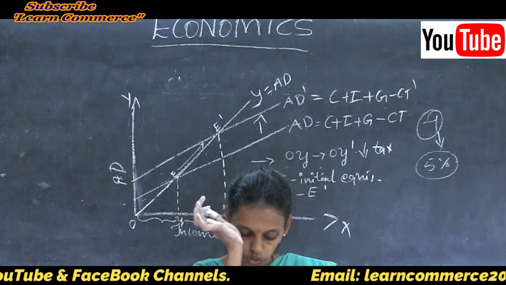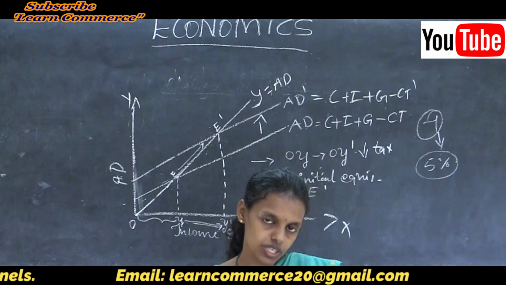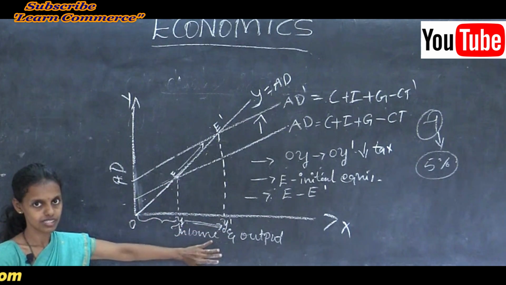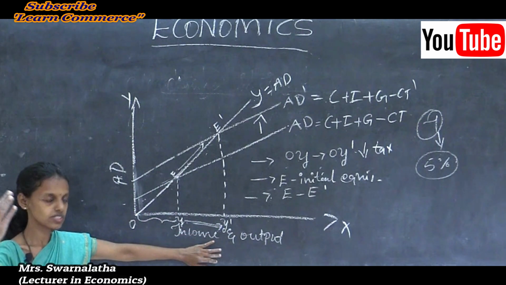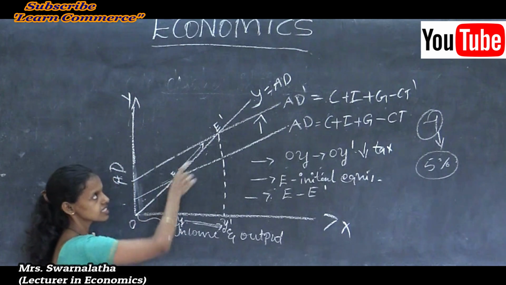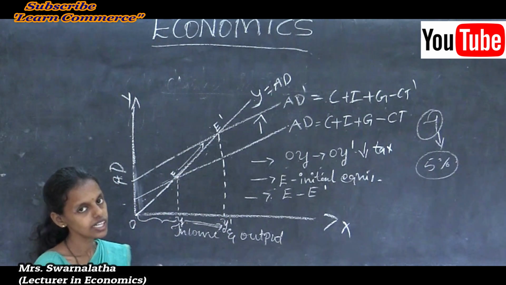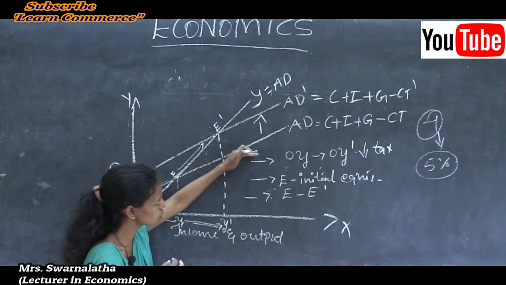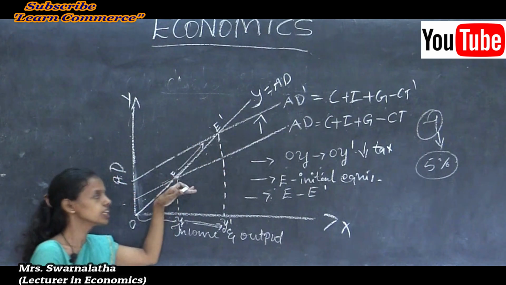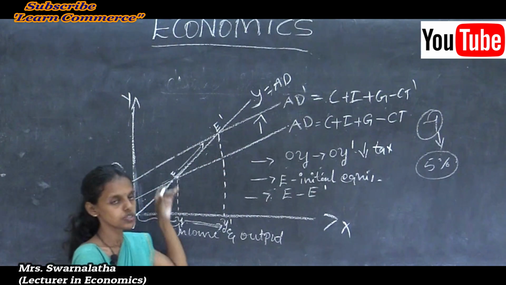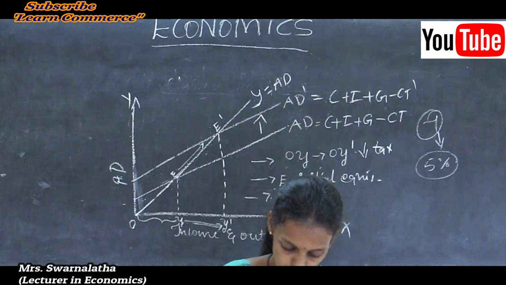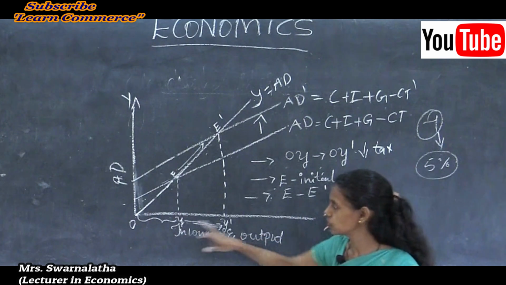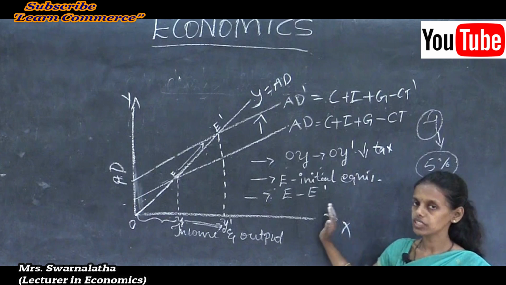Understood, I think. So the vice versa impact is also there. For example, I said when the tax rate decreases, income increases. When the tax rate increases, vice versa, that leads to a reduction in the income. Thus, the demand decreases from AD1 to AD, and the equilibrium point shifts from E1 to E, the reverse effect. So I hope you have understood this concept. The new equilibrium increases from E to E1 and the new higher level of income is Y to Y1.